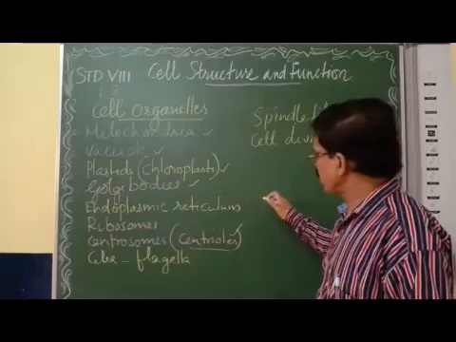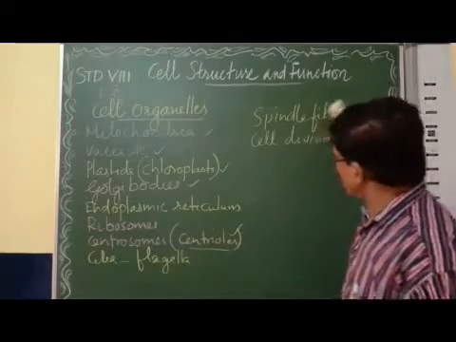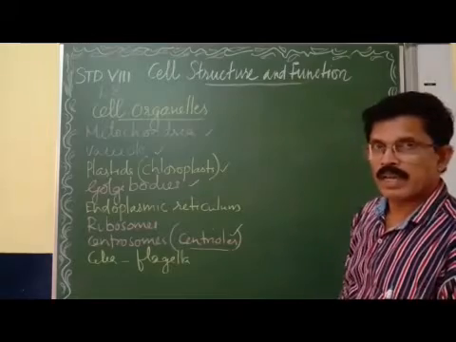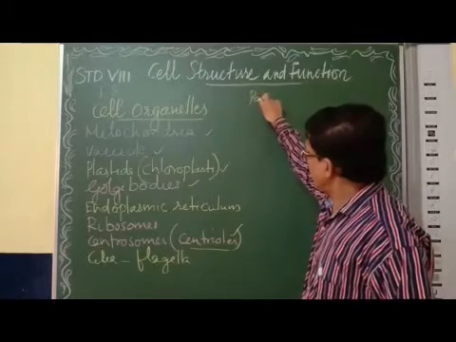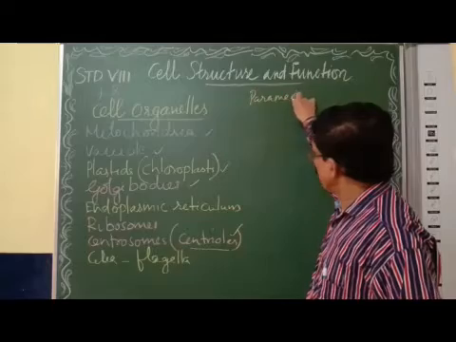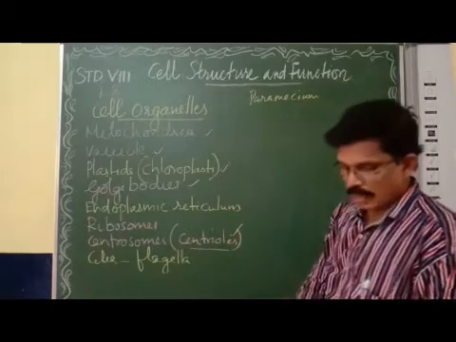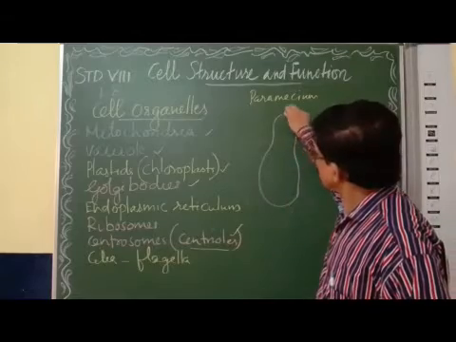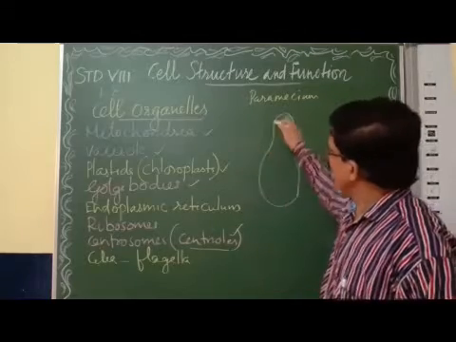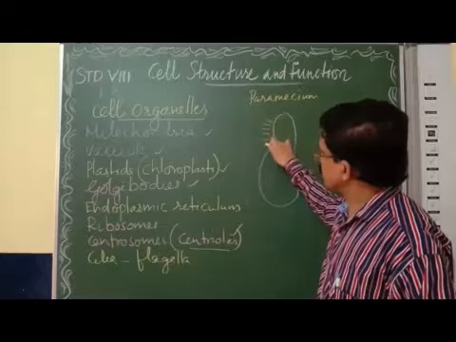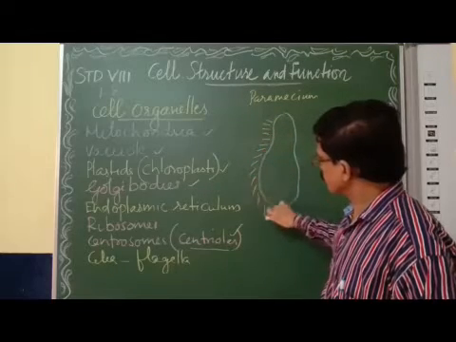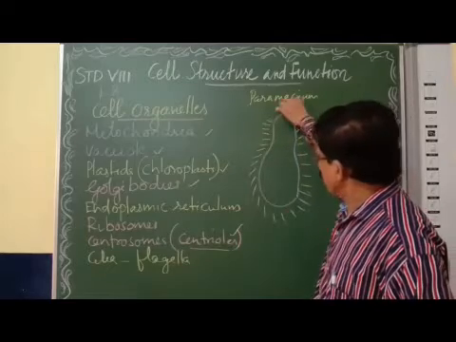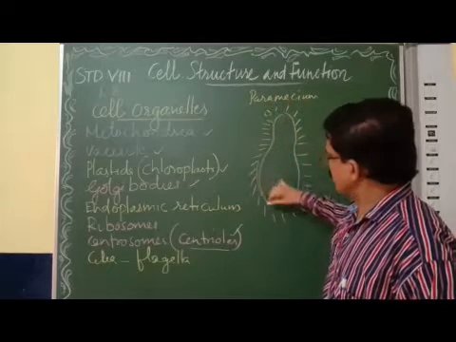Now cilia and flagella. You have seen cilia and flagella are organs for movement. Okay, paramecium. You have studied paramecium. In paramecium, you will see cilia. See, I am drawing the structure of paramecium. Suppose this is the paramecium, and there are small hair-like structures. Paramecium contains small hair-like structures. This hair-like structure is called